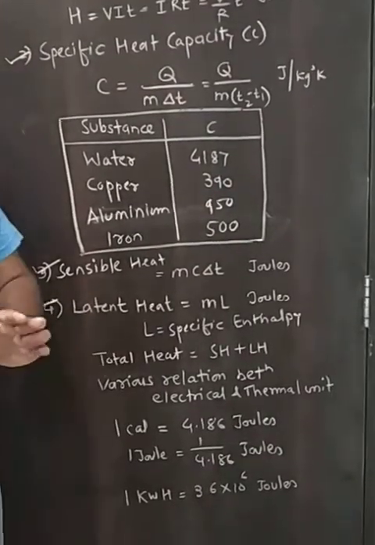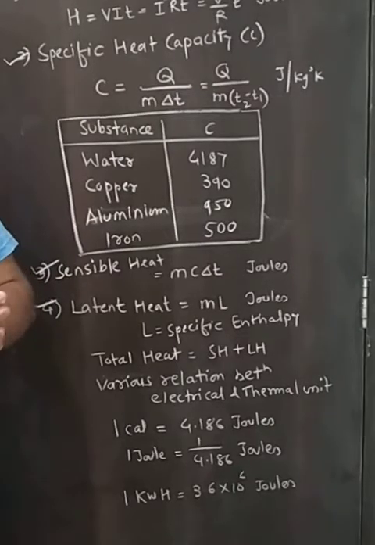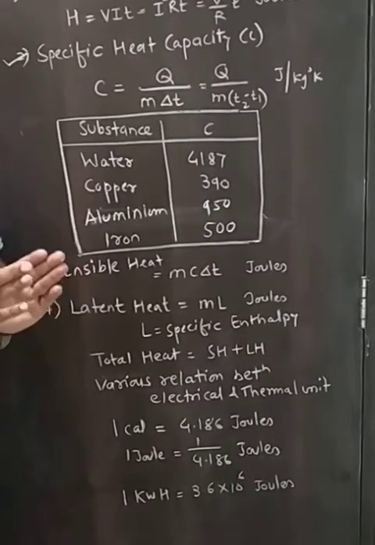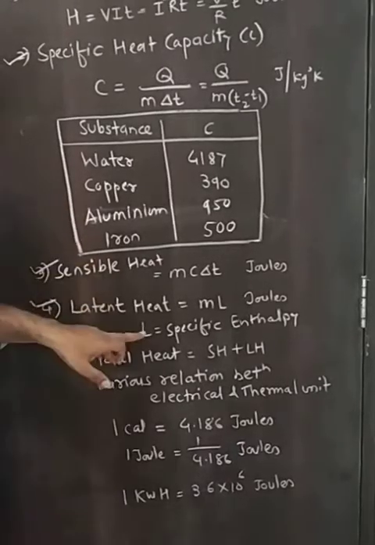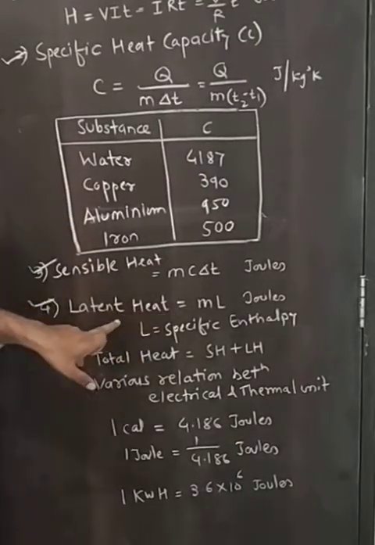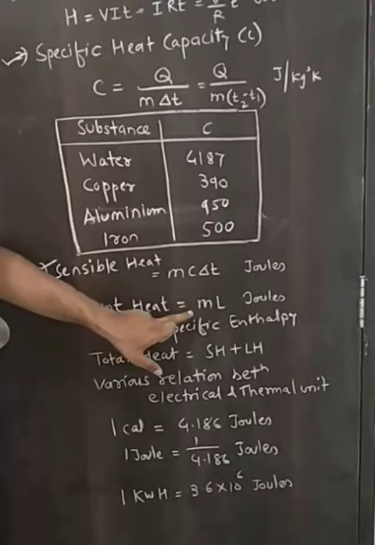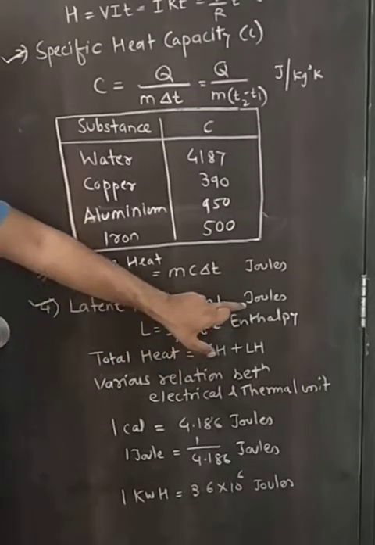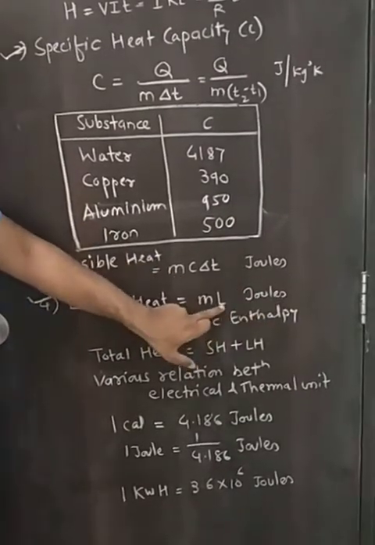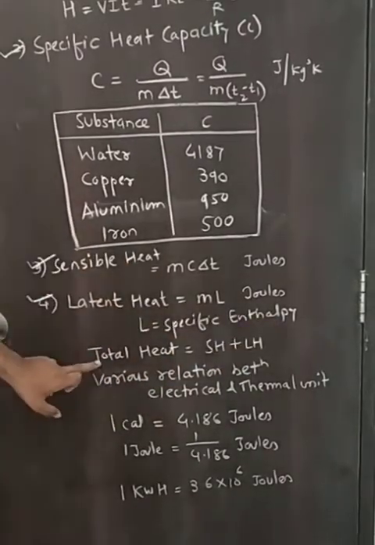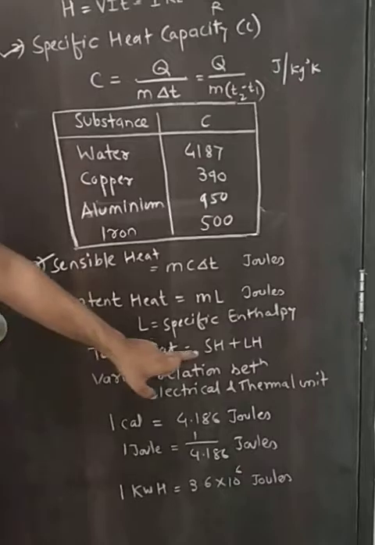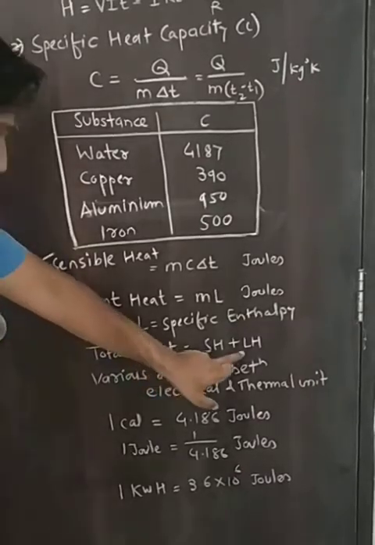The amount of heat energy required to change the state of a substance from solid to liquid and liquid to gas without change in temperature is latent heat, and it is equal to m into L, measured in joules, where L is nothing but specific enthalpy. So total heat energy is equal to sensible heat plus latent heat.